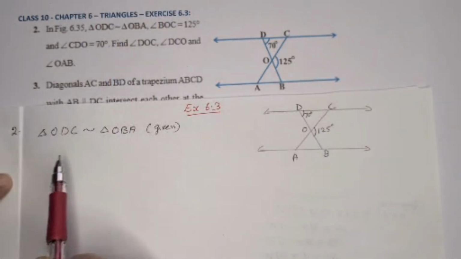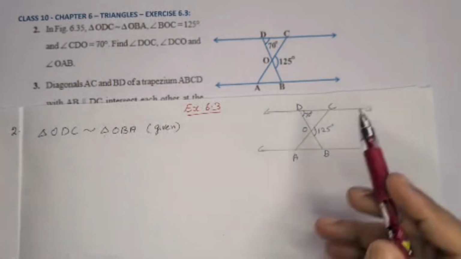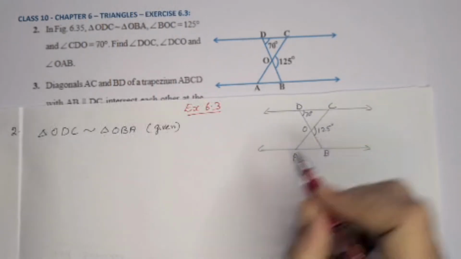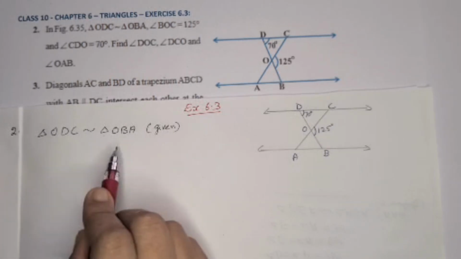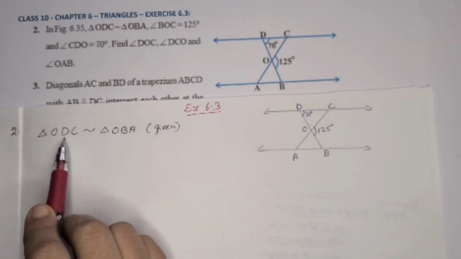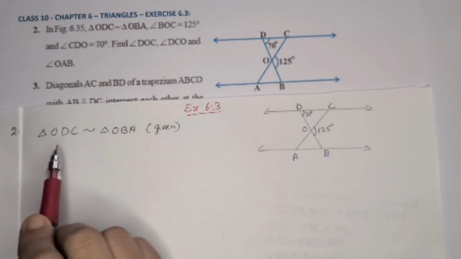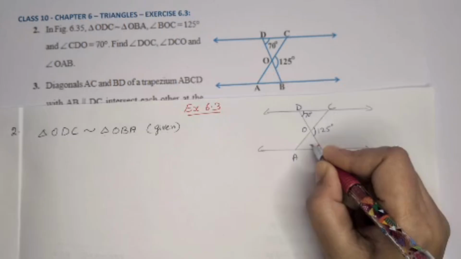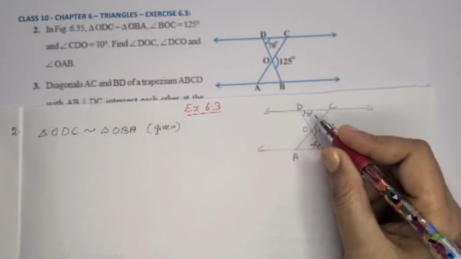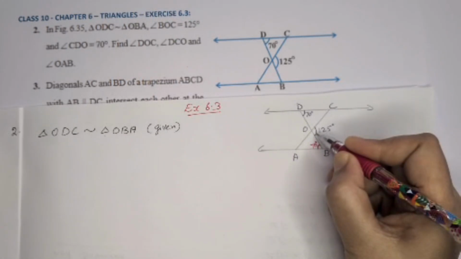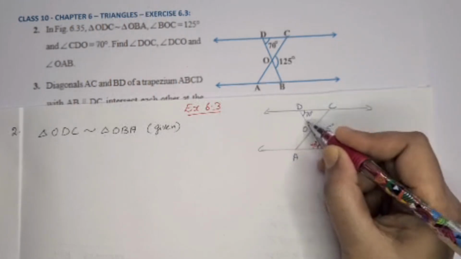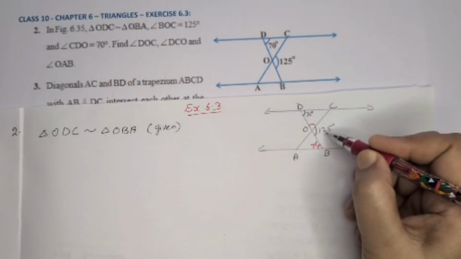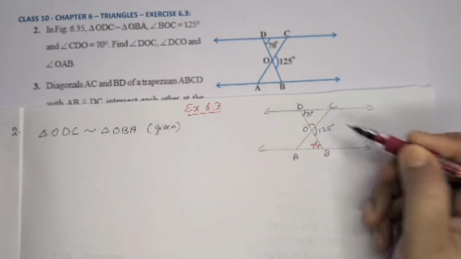Second question, here it is given triangle ODC is similar to triangle OBA. If these two triangles are similar, the corresponding angles are equal. So OD and OB, the middle letters, that is angle D and angle B are equal. So we can write this angle also will be 70 degrees. These two triangles are similar. And here this angle is 125 degrees. We can find this angle DOC by linear pair, straight line. So that will be 180 degrees. 180 minus 125, we will get angle DOC.